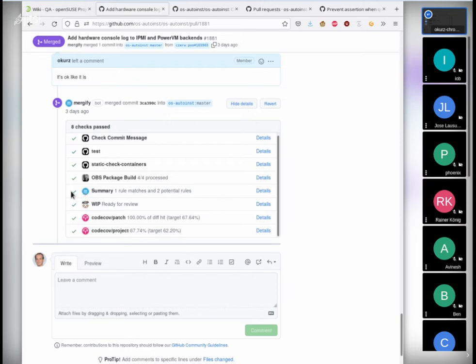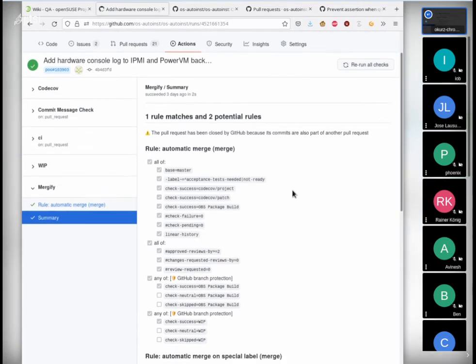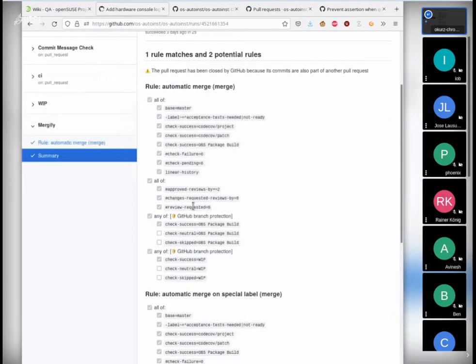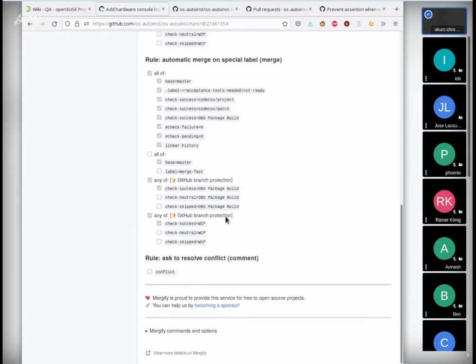And then what Mergify is doing, it's evaluating rules that we have programmed Mergify with and saying that one rule matches and also two potential rules, whatever that means. And then it merged. And we can go into details here, see what it means. And there we have this list of rules with a nice checklist. So actually we have in our audience, we have 3 rules. This is why it says 1 rule and 2 potential rules. We have automatic merge, we have automatic merge on special label, and we have ask to resolve conflict.